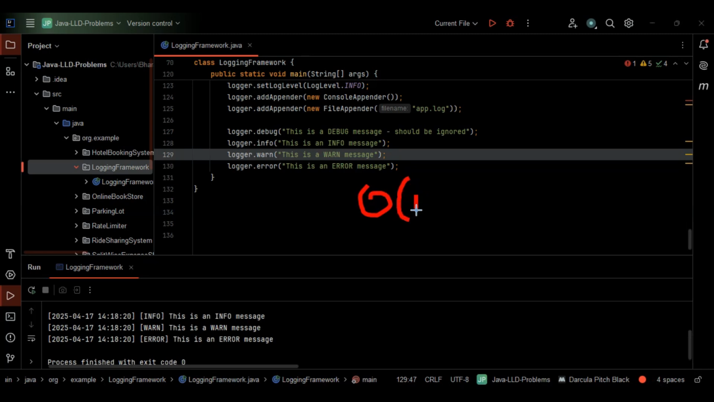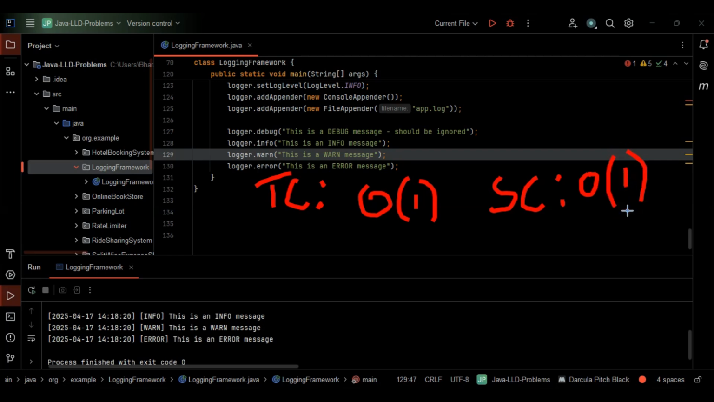So the time complexity is big O of 1 per log, except the file input output latency. Overall, time complexity we can just consider here in this case as big O of 1, right? So what will be the space complexity here? Space complexity is big O of 1 for the singleton.